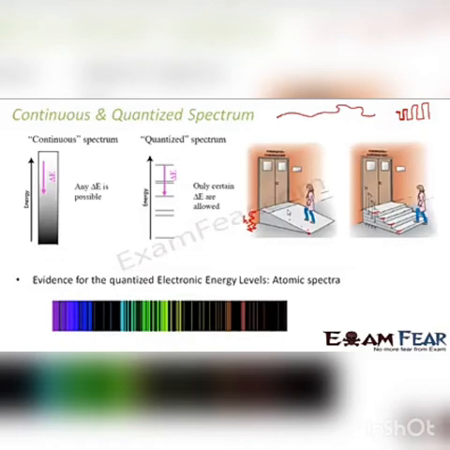Now, why are we talking about quantized spectra? That's because when we look at the atomic spectra, we see that there exist spectral lines. Whenever we see distinct spectral lines, we are talking about quantized spectrum. So this is the evidence for the quantized electronic energy levels. Atomic spectra becomes an evidence for the existence of quantized spectra. Now let us discuss each of these spectra in detail. We will talk about continuous spectrum, emission spectrum and absorption spectrum.